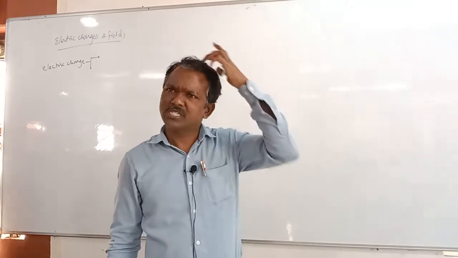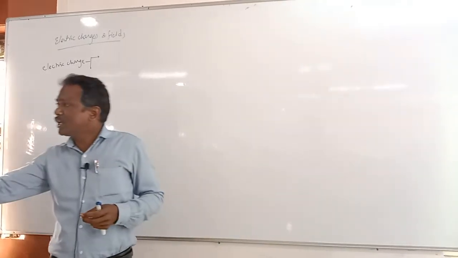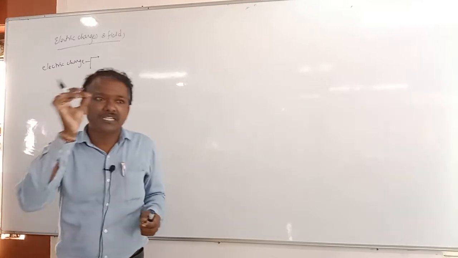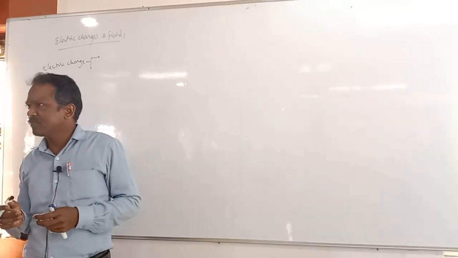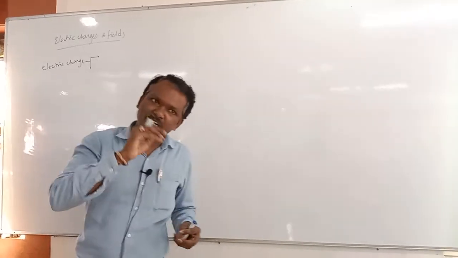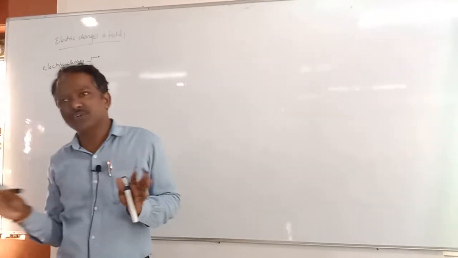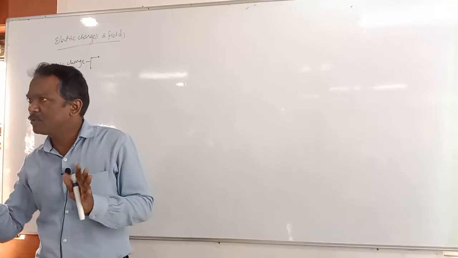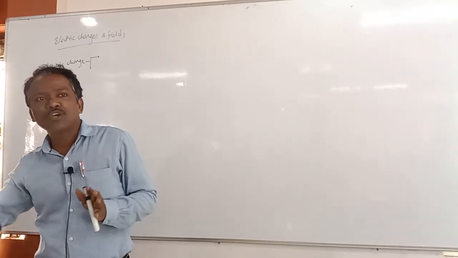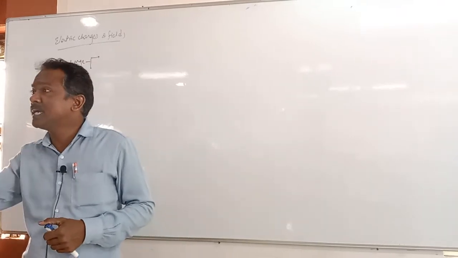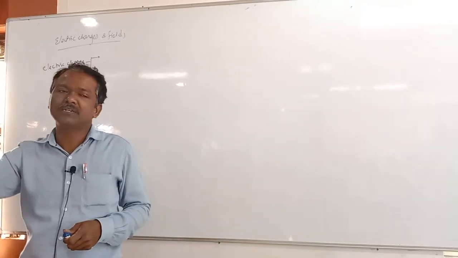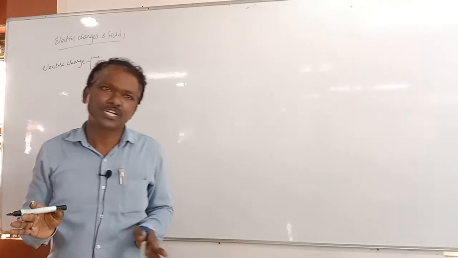What is its meaning here? If we keep a charge in the magnetic field it experiences force, if you keep it in the electric field also it experiences force, and it can also produce electric and magnetic fields. That basic property of the matter is called the charge.